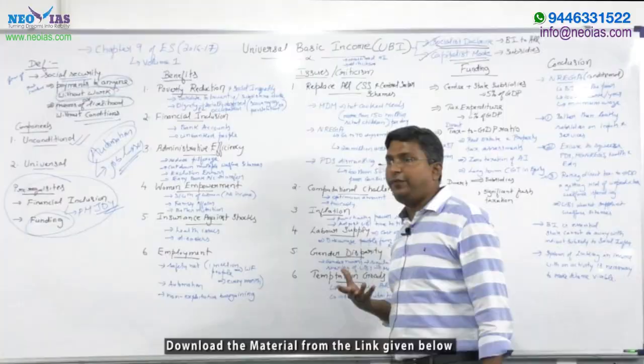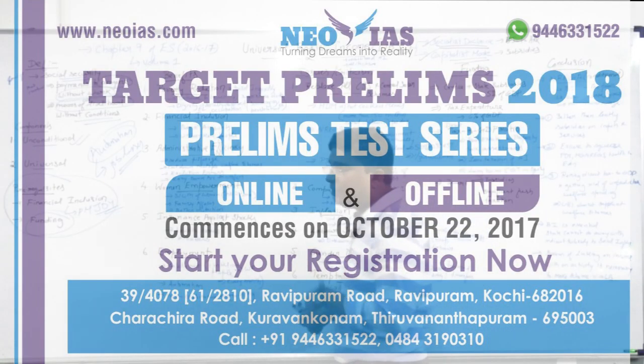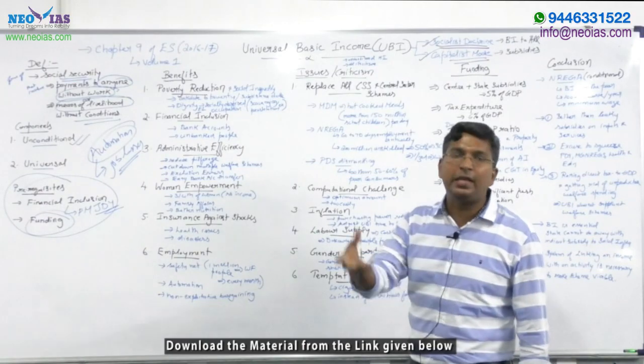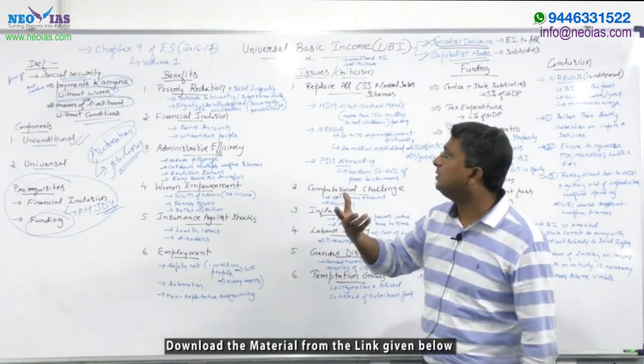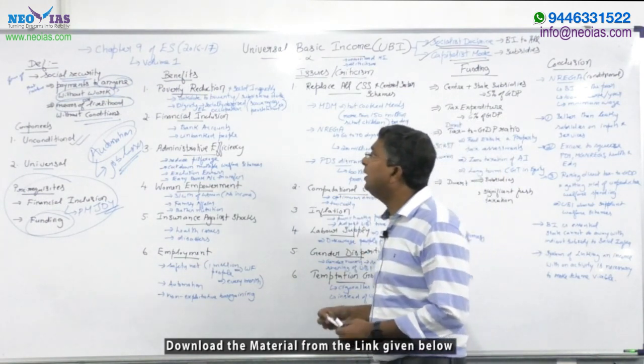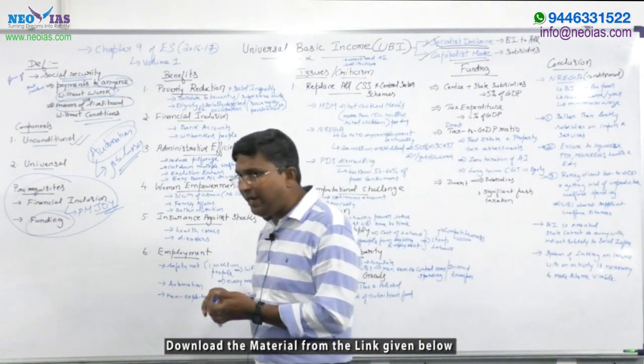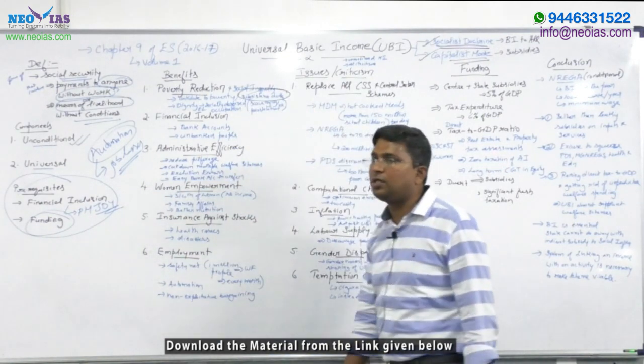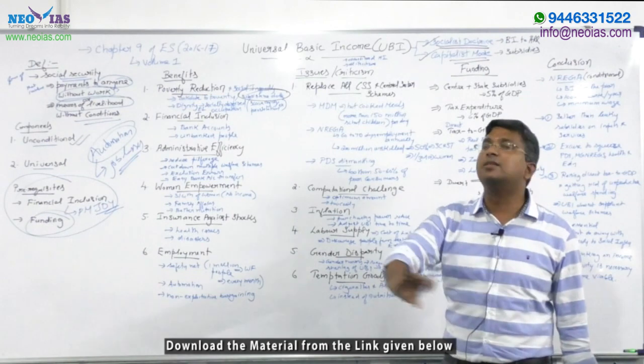So the major benefit, or the main reason why the government wants to implement UBI, is to address poverty, to alleviate or reduce poverty. By providing minimum income to the accounts of all the citizens, the government is providing a subsistence dole to all the citizens of the country.